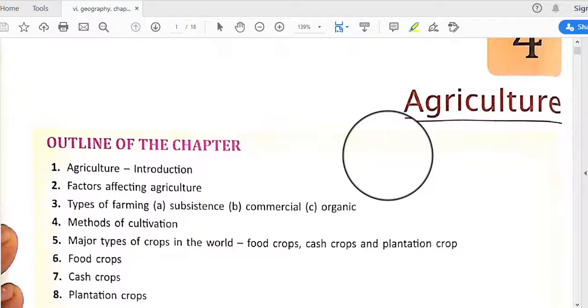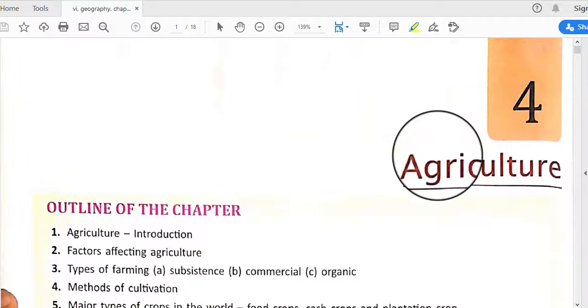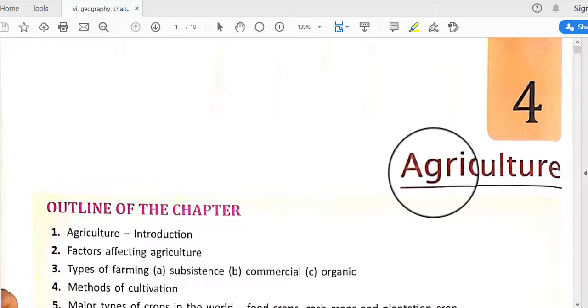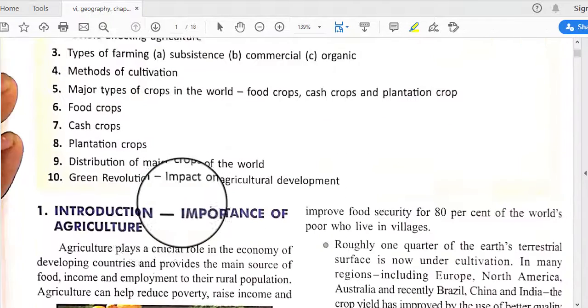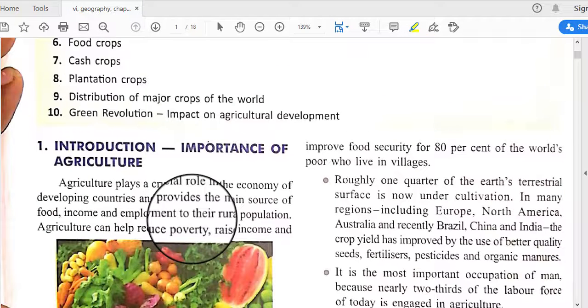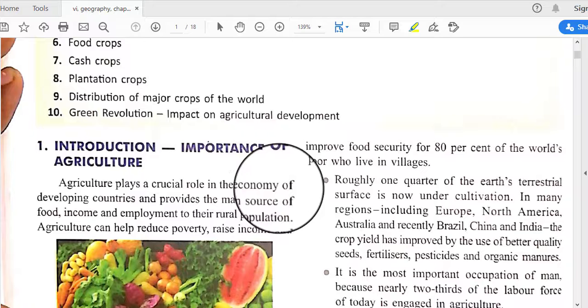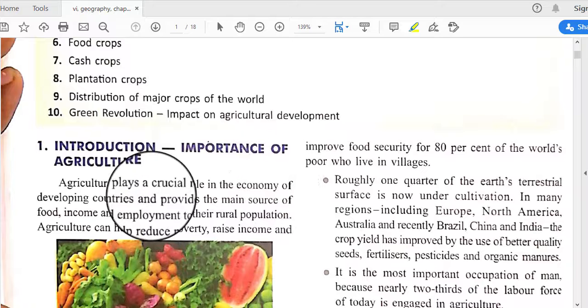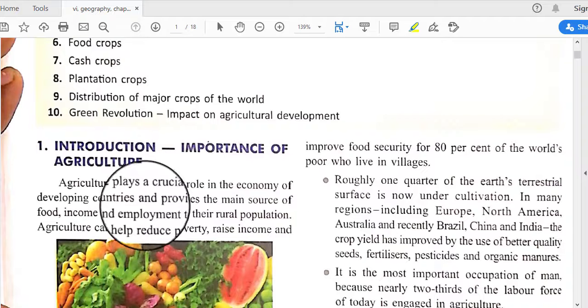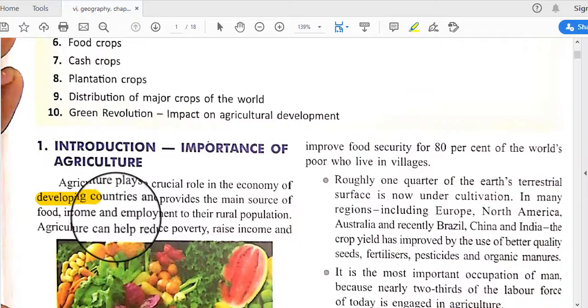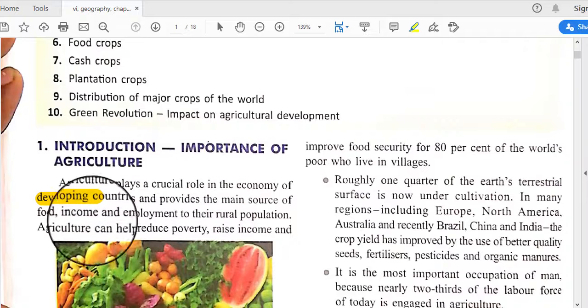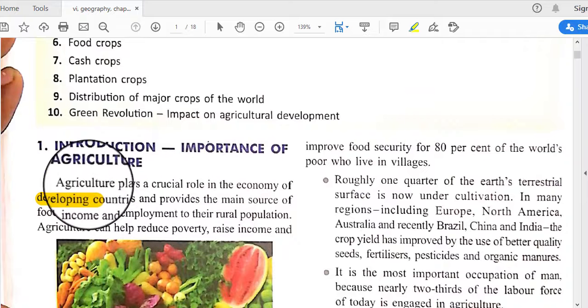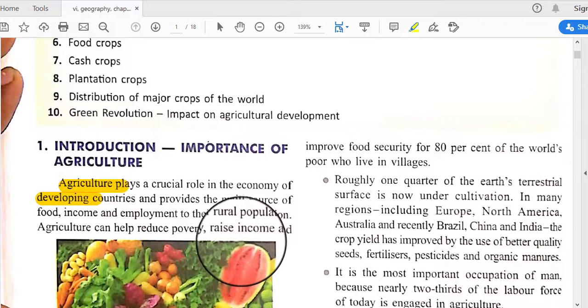So today we will discuss one geography topic, chapter 4, agriculture. Okay, so let's see. Agriculture plays a crucial role in the economy of developing countries. India is also a developing country. In this developing country, agriculture is very vital.